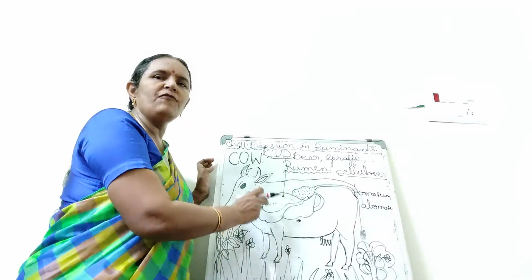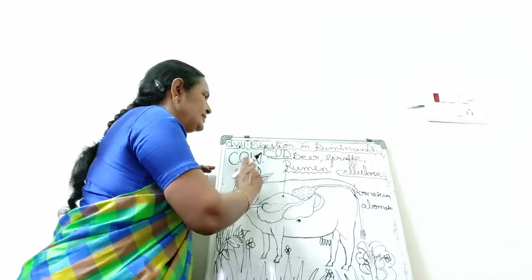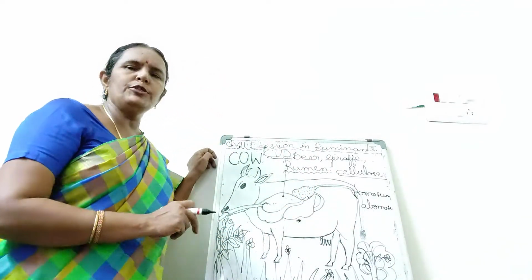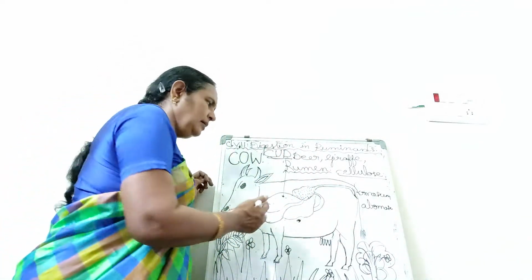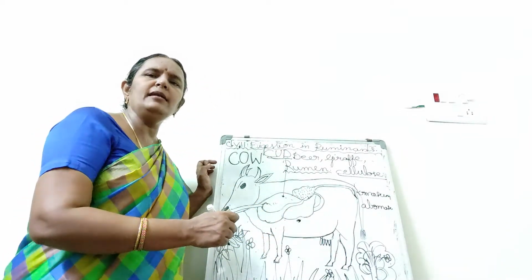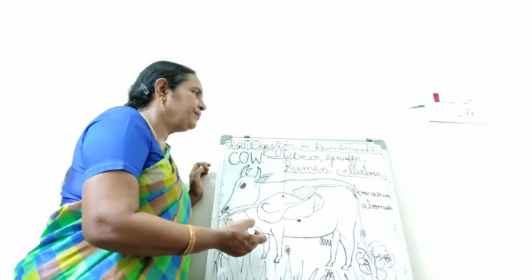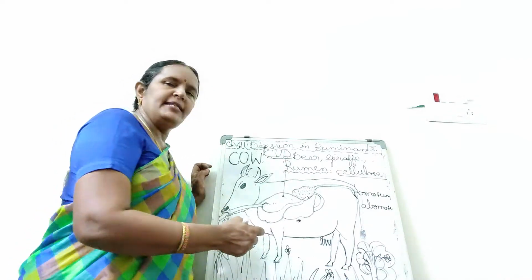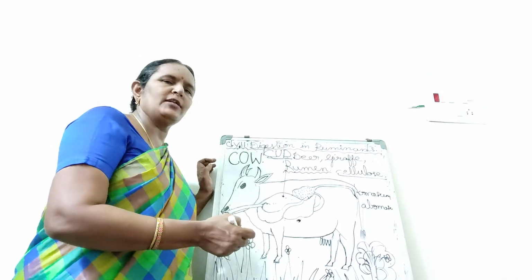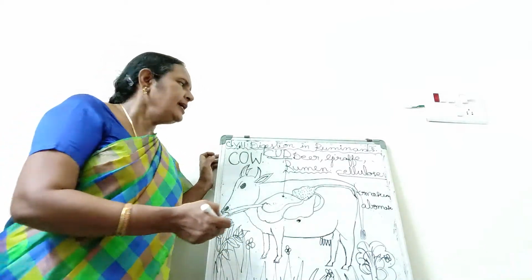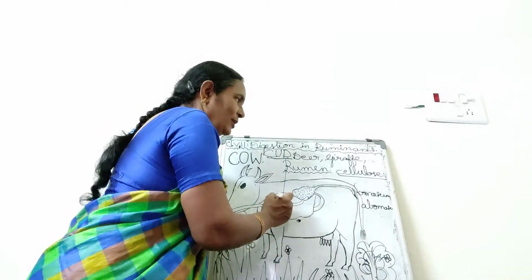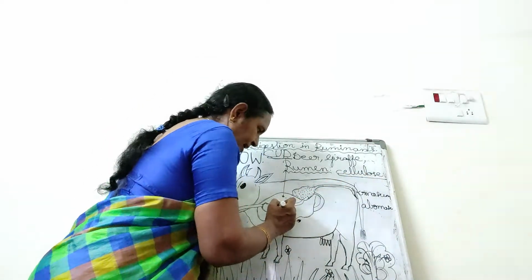In the rumen of these animals, especially cow, deer, giraffe, buffalo, goat, sheep, etc., there are certain bacteria that can produce an enzyme, cellulase. The enzyme name, cellulase, is not actually given in the textbook. That cellulase is produced by the bacteria in the rumen and the cellulose is digested.